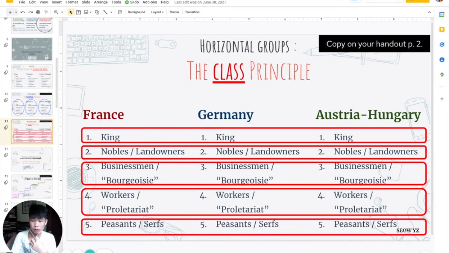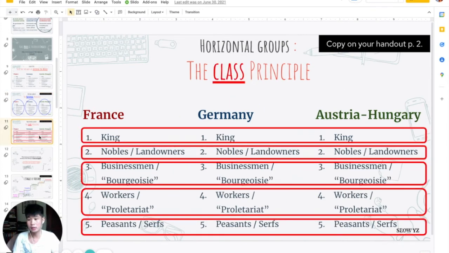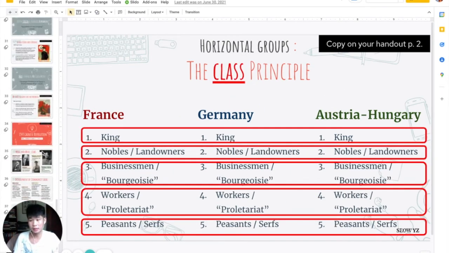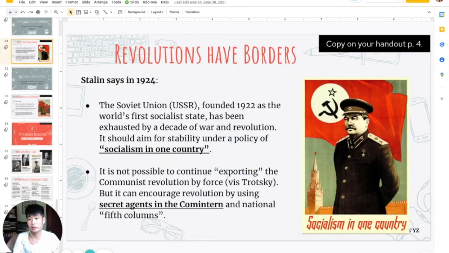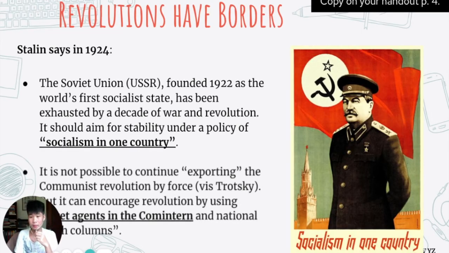It's a world revolution, right? And now Stalin seems to be going back to the national principle. He's saying, just one country is enough. Don't care about the rest. So Stalin is changing Marx's ideas. This is not something Marx would have agreed with. And for those of you who know your Russian history, Trotsky is against this, but Trotsky loses the argument and is expelled.